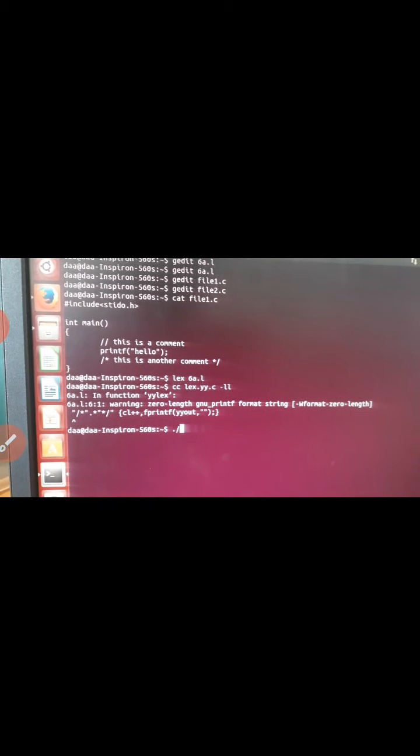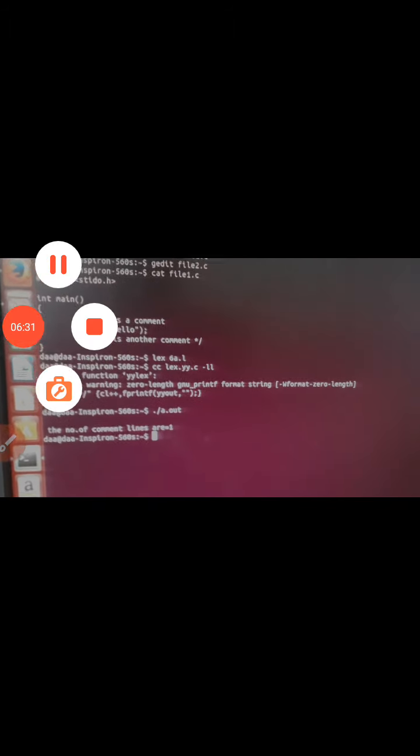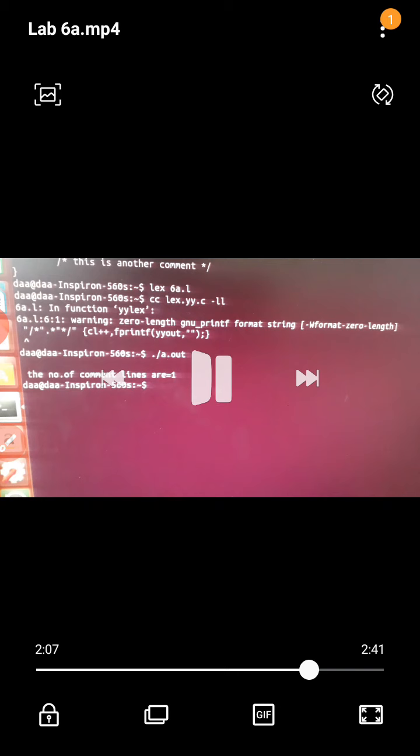Start with lex followed by the file name dot l, then cc lex.yy.c -ll. If there is a warning but no errors, use ./a.out. Then here it will be displayed.